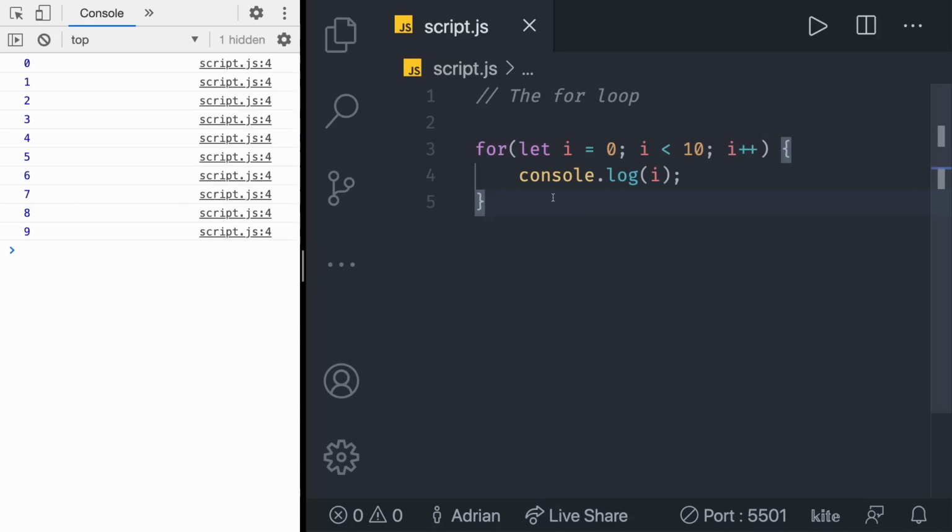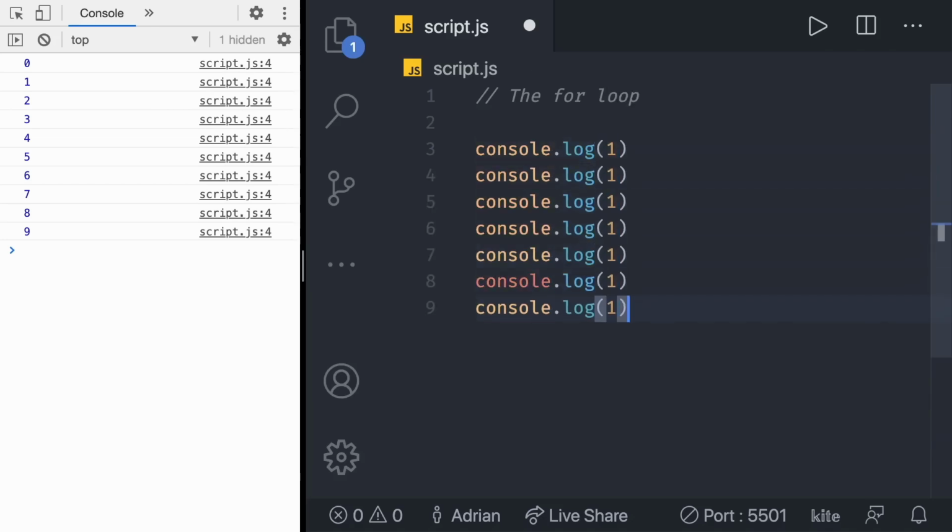The main thing I want you to take from this video, apart from obviously knowing the syntax for the while and the for loop, is that whenever you find yourself using that repetitive kind of code that we had like this, or it doesn't have to be like this, whenever something is repeating a lot of the times, but only one thing is changing, or only a small amount of things is changing per line, that is a place for a for loop. This is not a good practice in code.